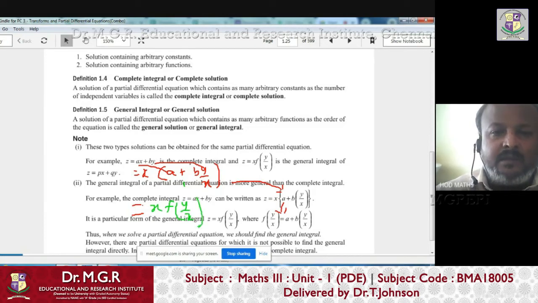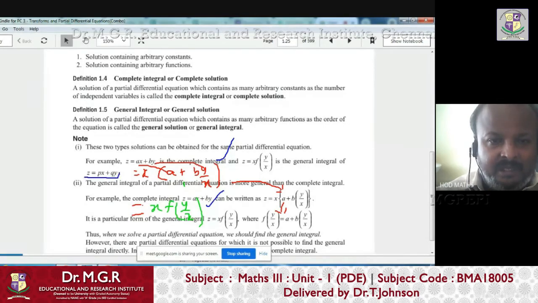Because a plus b y by x is a format. So a and b may change, like 1 plus 2y by x or 3 plus 2y by x. So it may be in any form. So in general they can write it as some function of y by x in place of a plus b y by x. So what is the difference between these two things, right? Both are the same. Both are solutions of the same PDE.